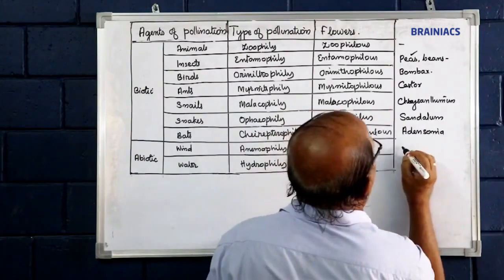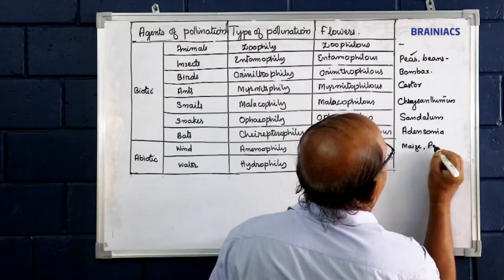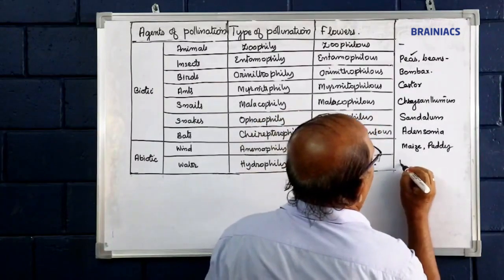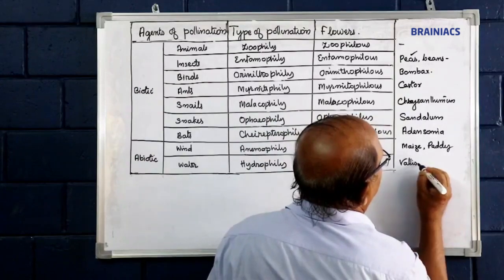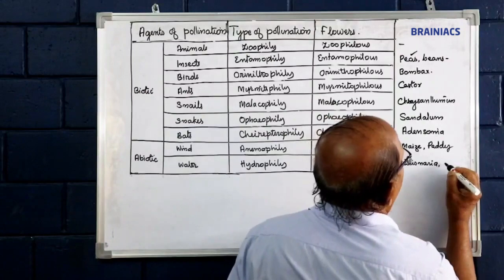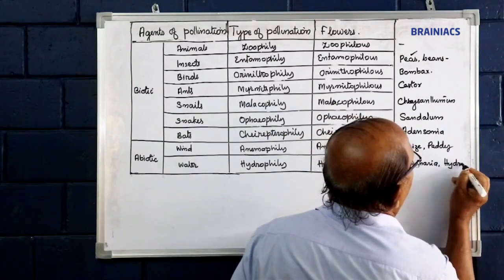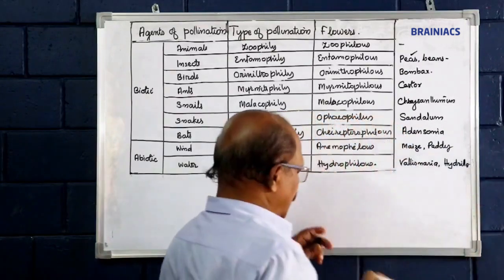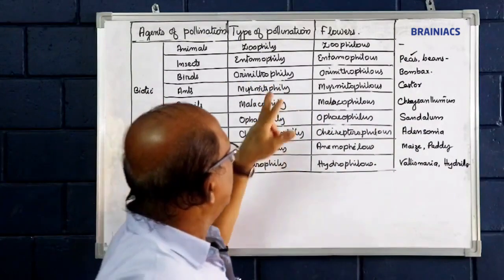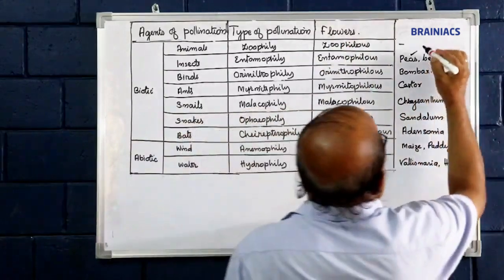Anemophilous, wind, by maize, paddy. Hydrophilous, Vallisneria, Hydrilla, then water hyacinth, etc. See, these are examples.